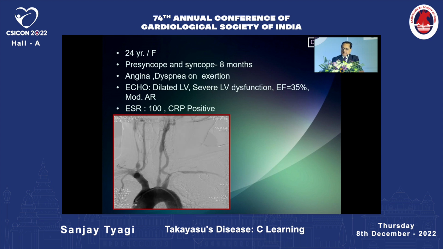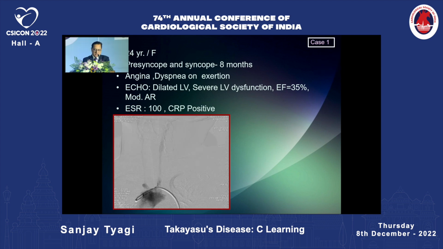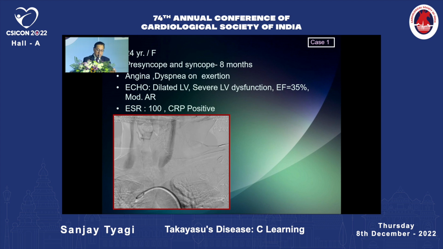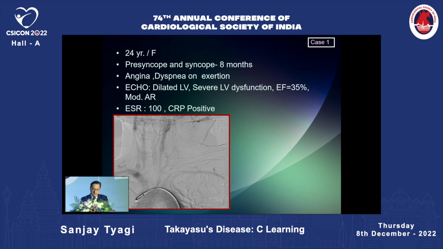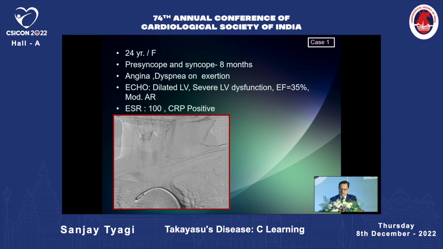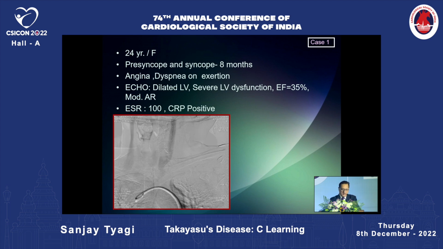Since this is case-based learning, I shall present the first case, a 24-year-old female. She presented to us with syncope and pre-syncope for the last 8 months, and angina and dyspnea on exertion of the same duration. Echocardiography showed a dilated left ventricle with severe left ventricular dysfunction, poor left ventricular ejection fraction and moderate aortic regurgitation. The patient had raised activity markers in the form of raised ESR and positive CRP.